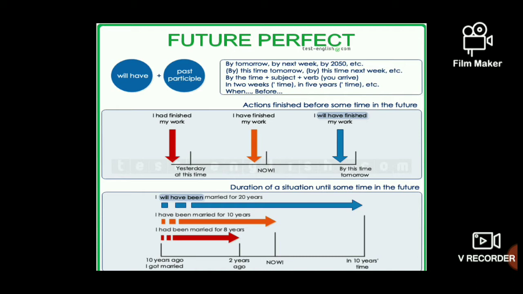And the signal words are by tomorrow, by next week, by 2050, by this time tomorrow, by this time next week. Likewise, you can use when as a signal word, and before as a signal word, and in 5 years, in 2 weeks, all these things you can use as signal words.